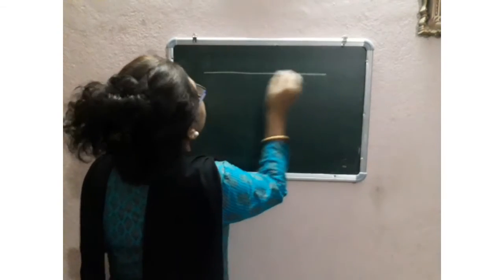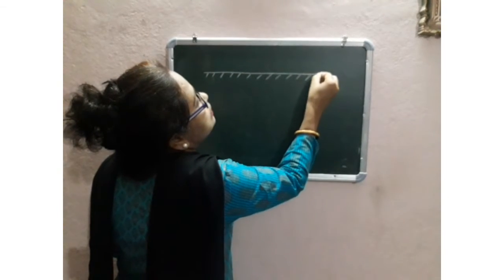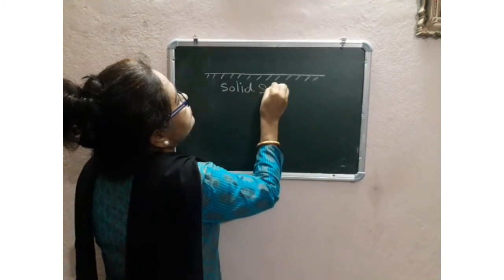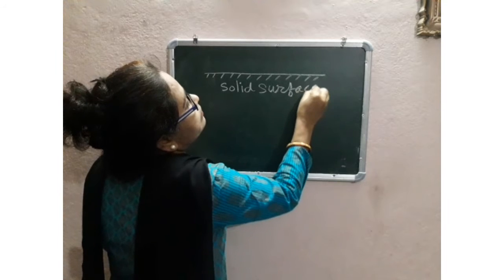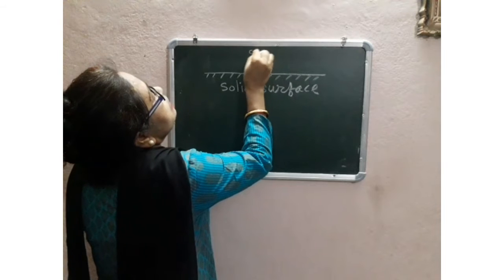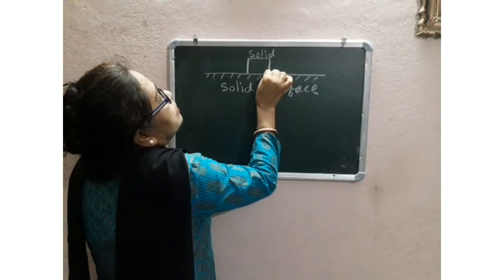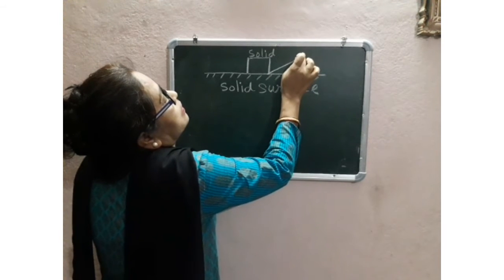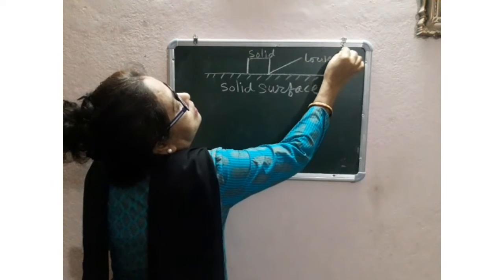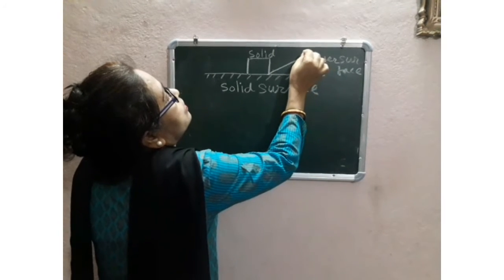Suppose this is the ground, that is solid surface, and suppose this is an object, this is also solid, and this is the lower surface of this solid. Okay.